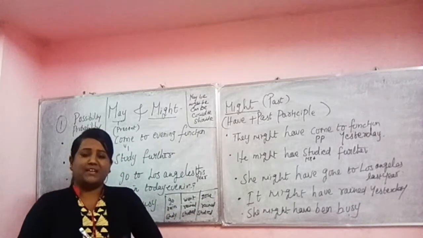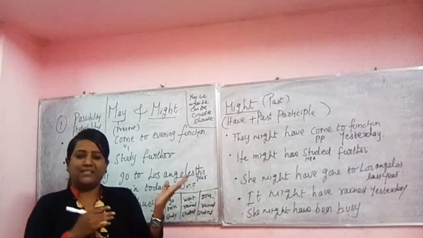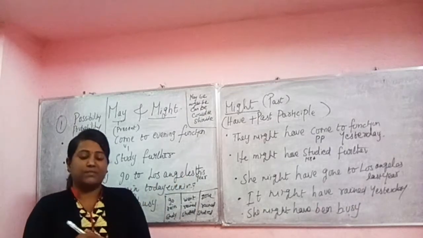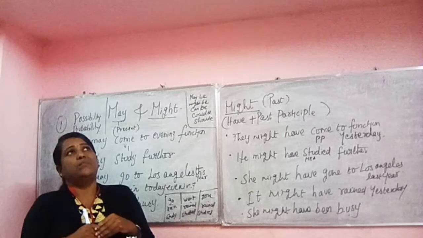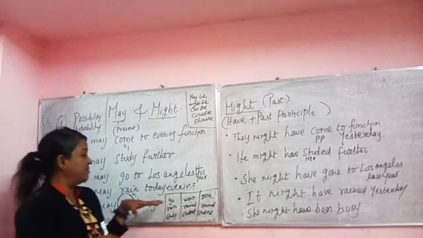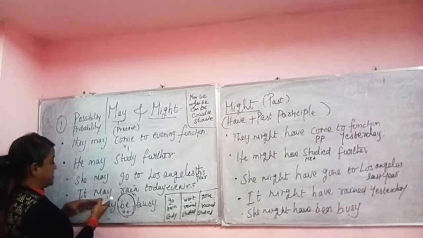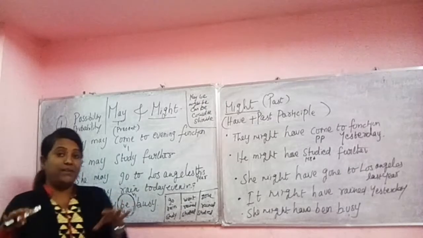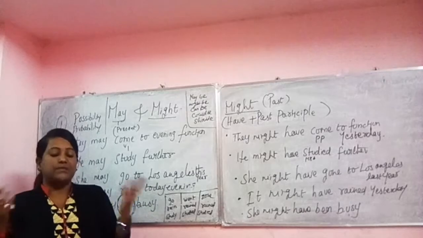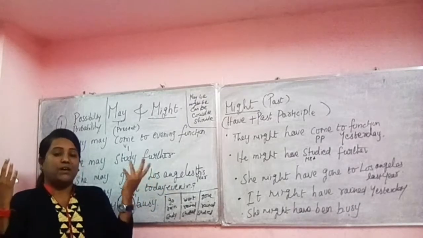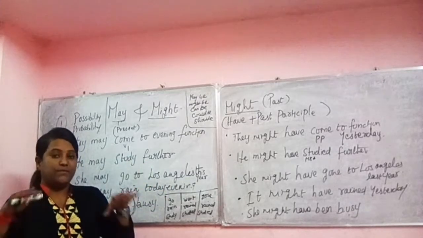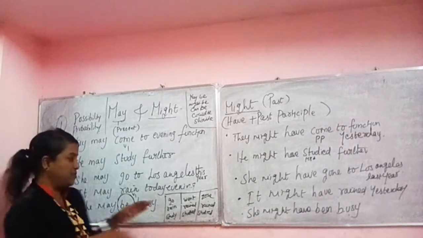Yesterday, for example, in Australia, we take Australia as an example. Someone is questioning, did it rain here? I mean, in the present tense, we take this example: it may rain now, or it may rain this evening. So we are talking about possibility for this time or for the near future.